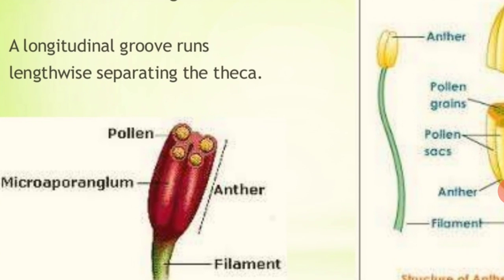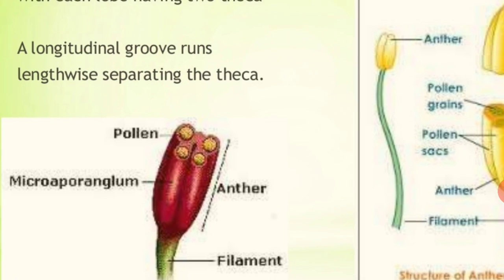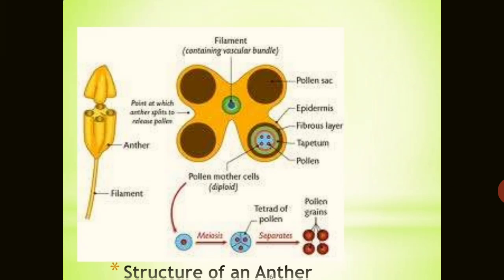Here is the transverse section of the androecium, or the stamen. In the anther, the microsporangium is there, and you can easily find four theca, two in each lobe. It is also known as the pollen sac, because pollen grains are going to develop in this sac. This is a sectional cutting of the structure of an anther. If we cut it, in the center you can see the vascular bundle of the filament, the conducting tissue responsible for the conduction of nutrients, and then there is a tetragonal structure.